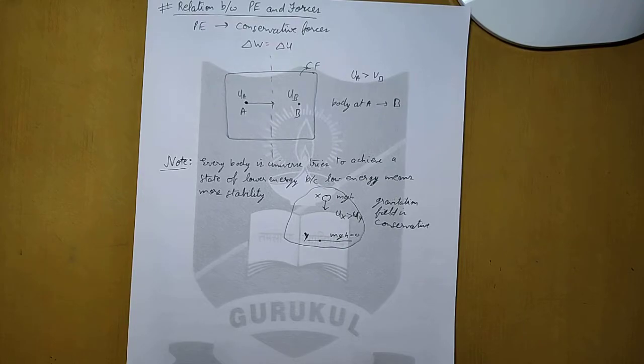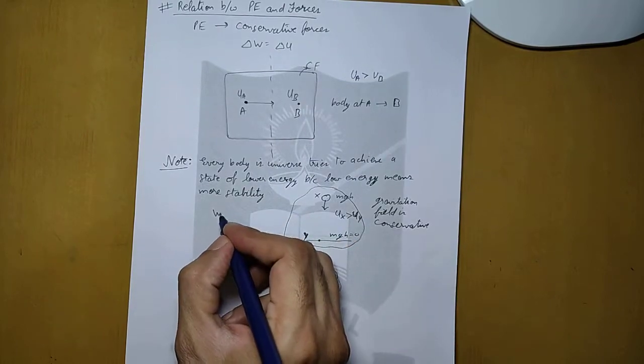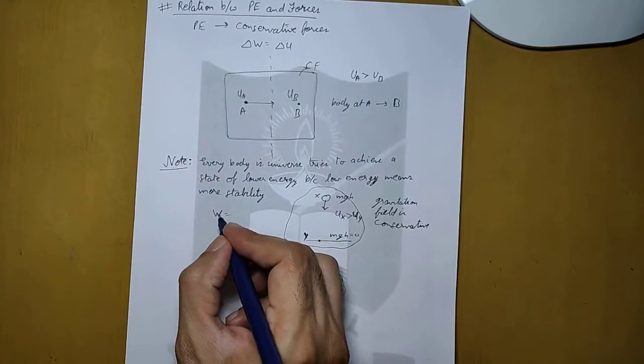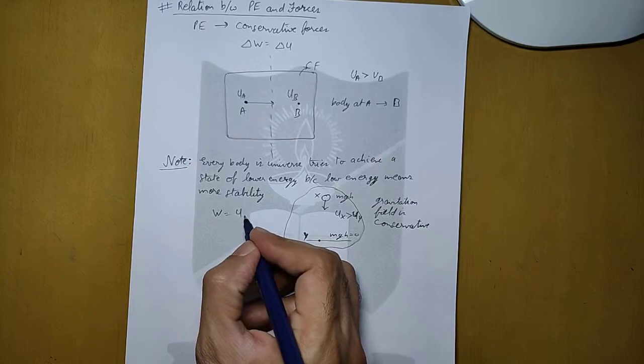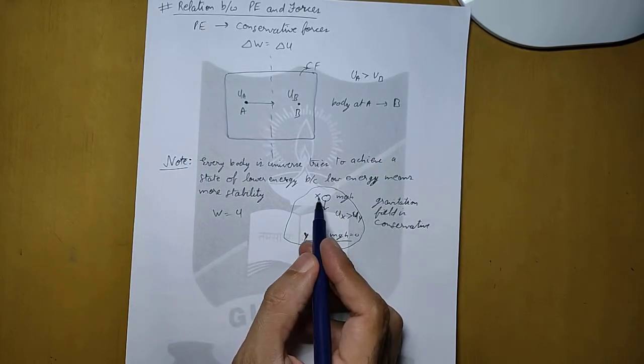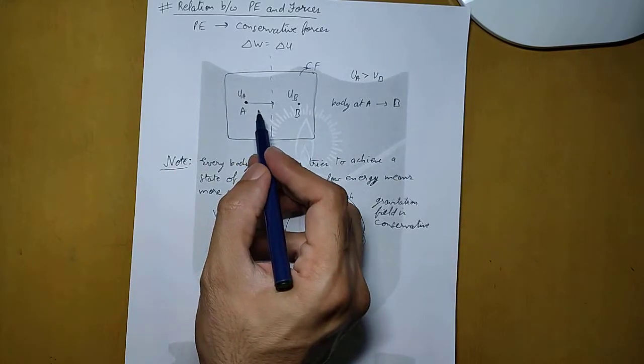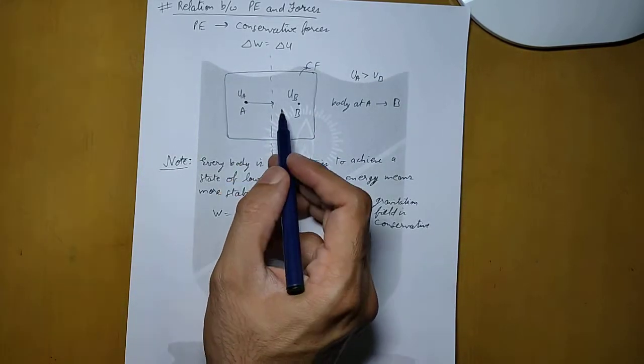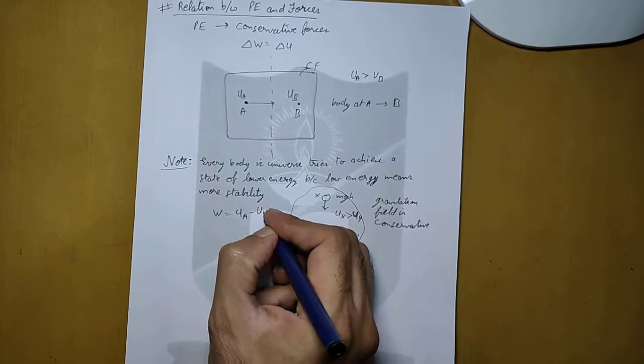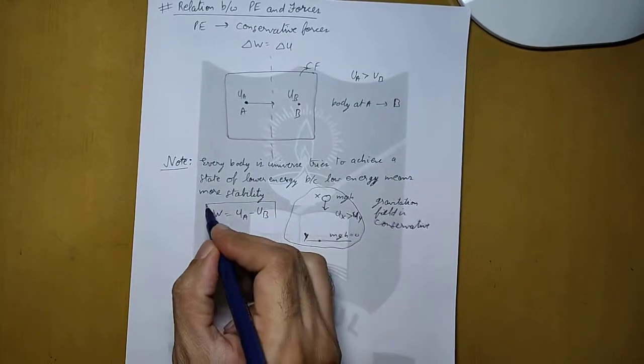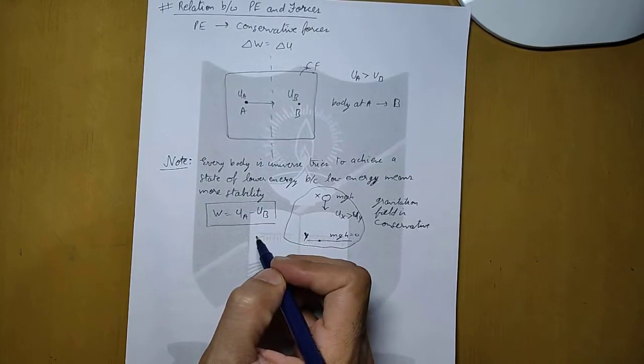So the gravitational field is an example of a conservative field. Thus a force will be applied, and if we find the work done, the work done will be equal to the change in U. In this case it will be UX minus UY, because X is at higher potential. If we write the general formula, it will be equal to UA minus UB. So this will be the total work done. The change in potential energy will be UA minus UB.